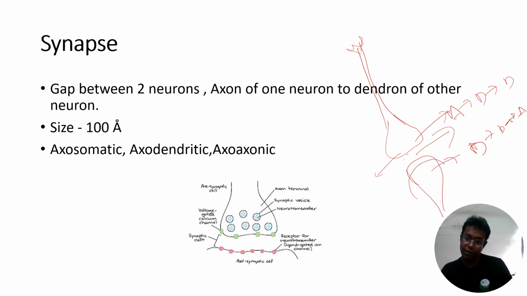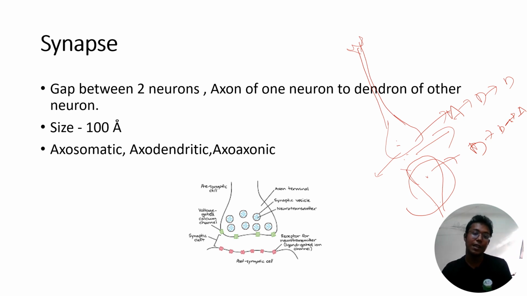If it is a unipolar neuron, then definitely there is no dendron, so the gap between the axon and another axon is called a synapse. If it is bipolar, one axon and one dendron are there, so that is also called a synapse. So how will you remember this? The gap between two neurons, whether axon, dendron, or anything, is called a synapse.